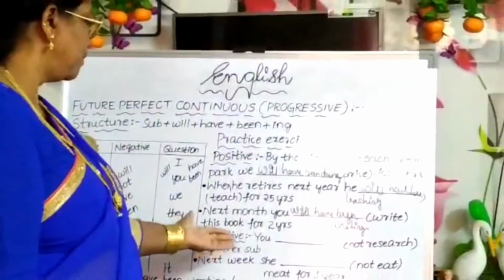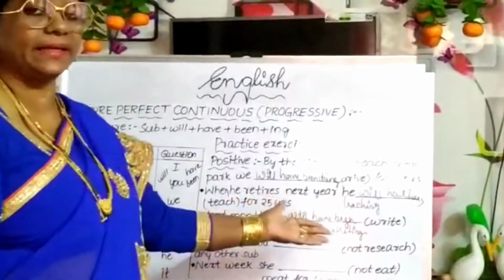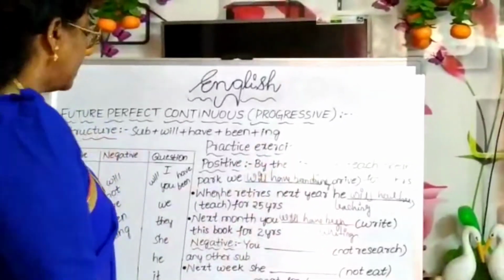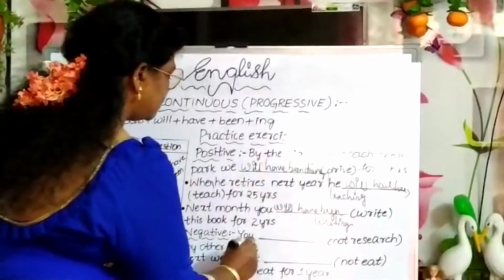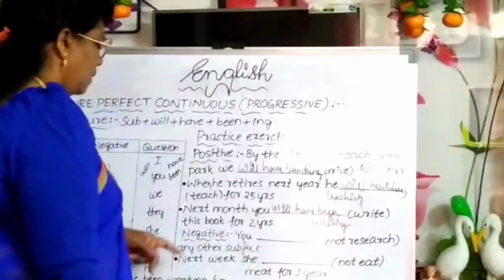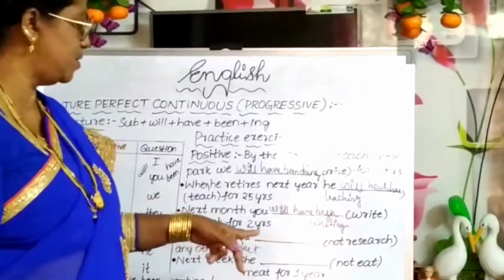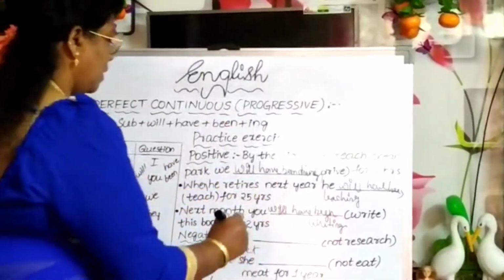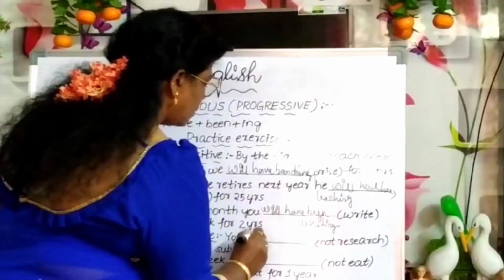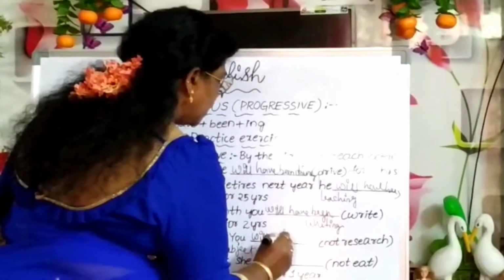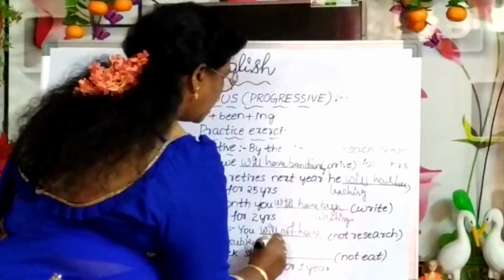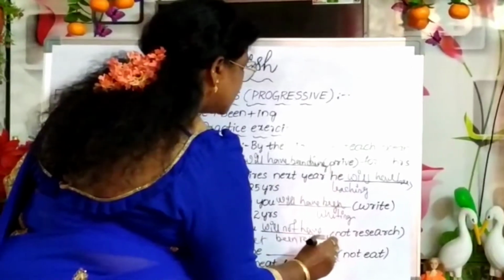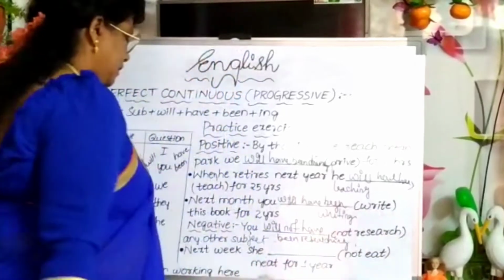Then negative. You dash, in bracket it is given not research, any other subject. Then how can we change? You will not have been researching. Will not have been researching.